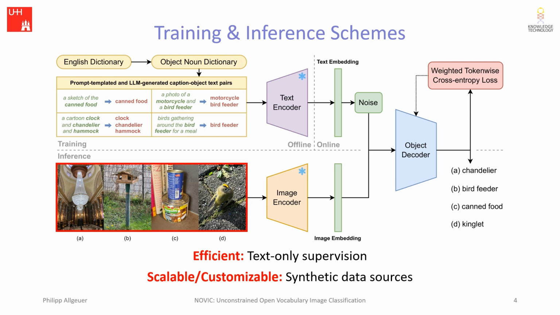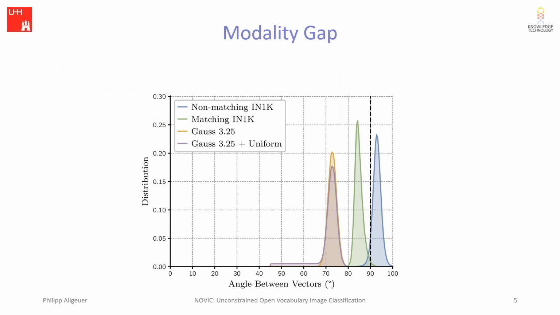At inference time, zero-shot transfer is performed from text to images. Instead of using text embeddings, the object decoder is inferenced directly on CLIP image embeddings, producing the desired object noun classifications. As a side note, the zero-shot transfer from text to image embeddings is actually completely non-trivial due to the so-called modality gap, which is huge.